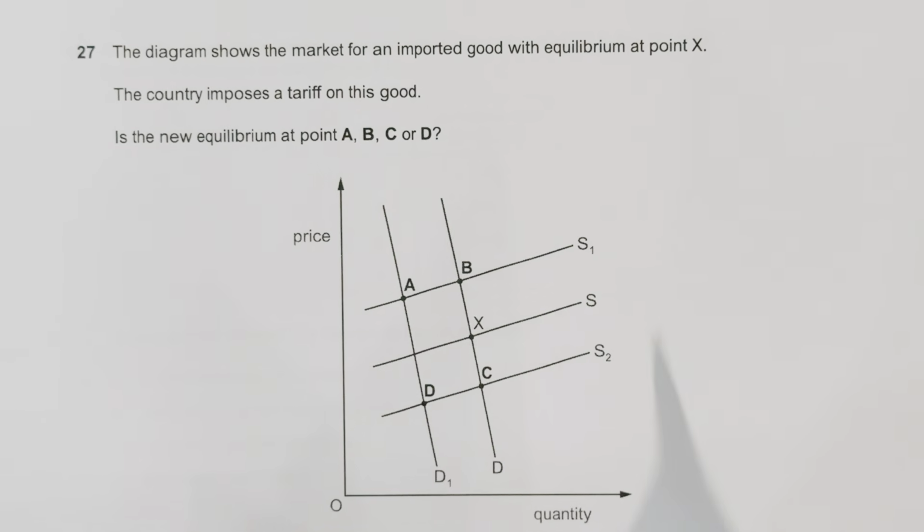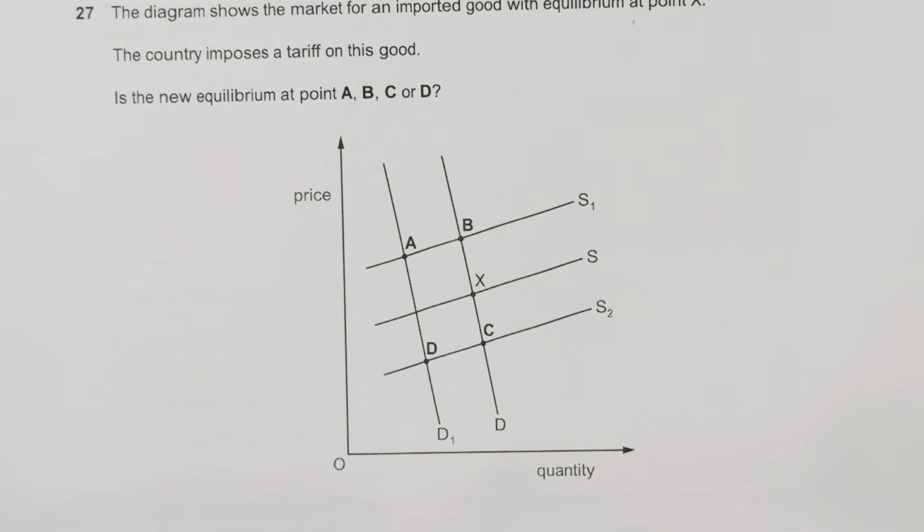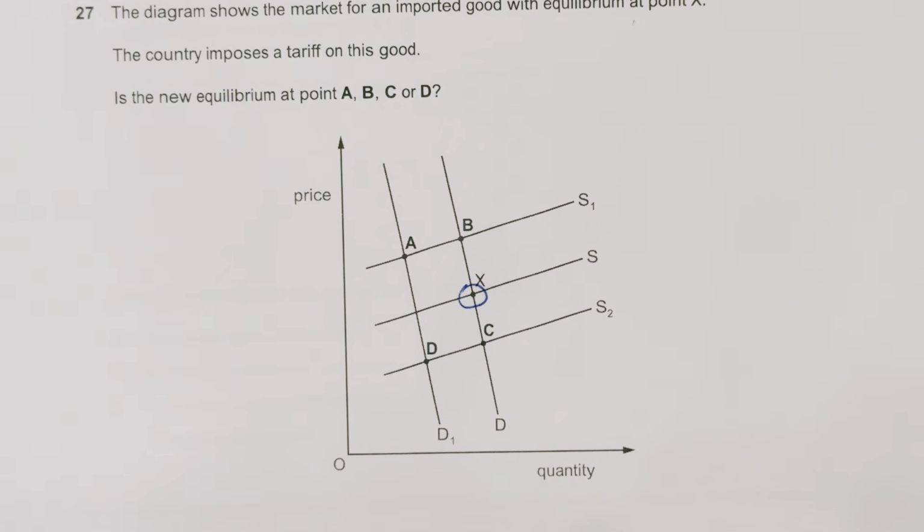Moving to question number 27. The diagram shows the market for an imported good with equilibrium at point X. This is our equilibrium. The country imposes a tariff on this good. Is the new equilibrium at point A, B, C, or D?